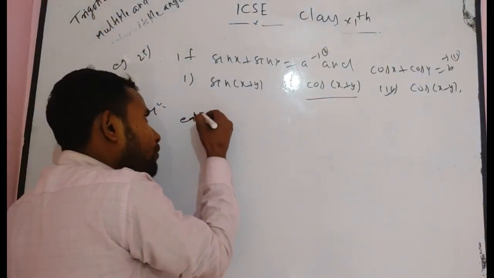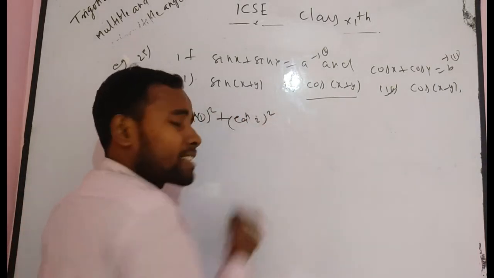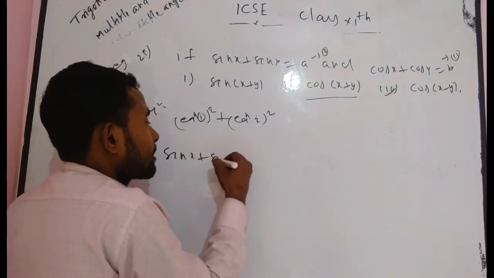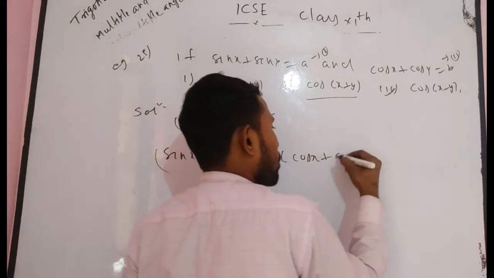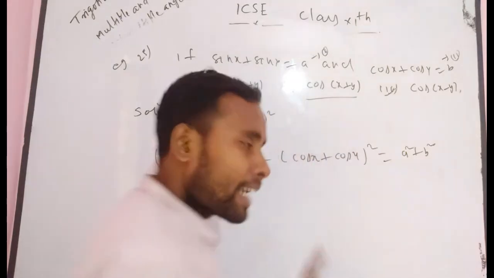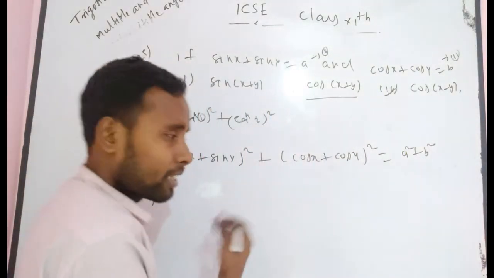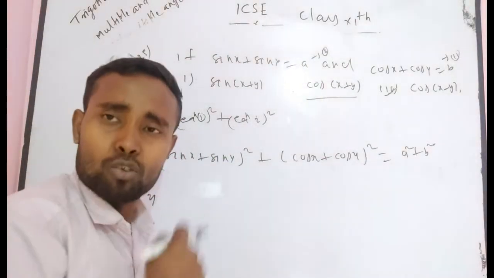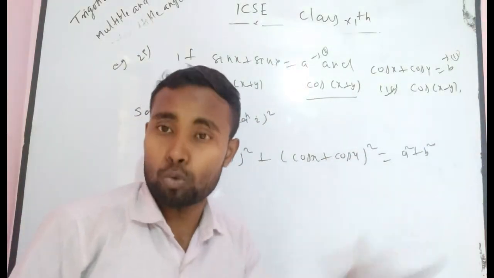Squaring equation first on both sides and also squaring equation second on both sides, adding each other. Thereafter, what do you get? (sin x plus sin y) whole square plus (cos x plus cos y) whole square is equal to a square plus b square. Now, after simplifying: sin square x, sin square y, 2 sin x into sin y. Similarly, cos square x plus cos square y plus 2 cos x into cos y.